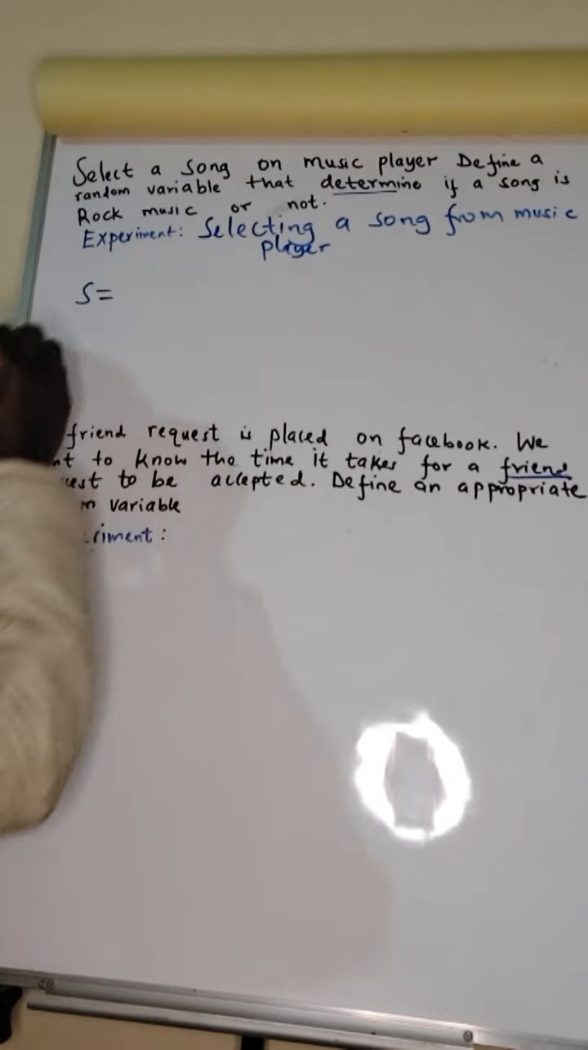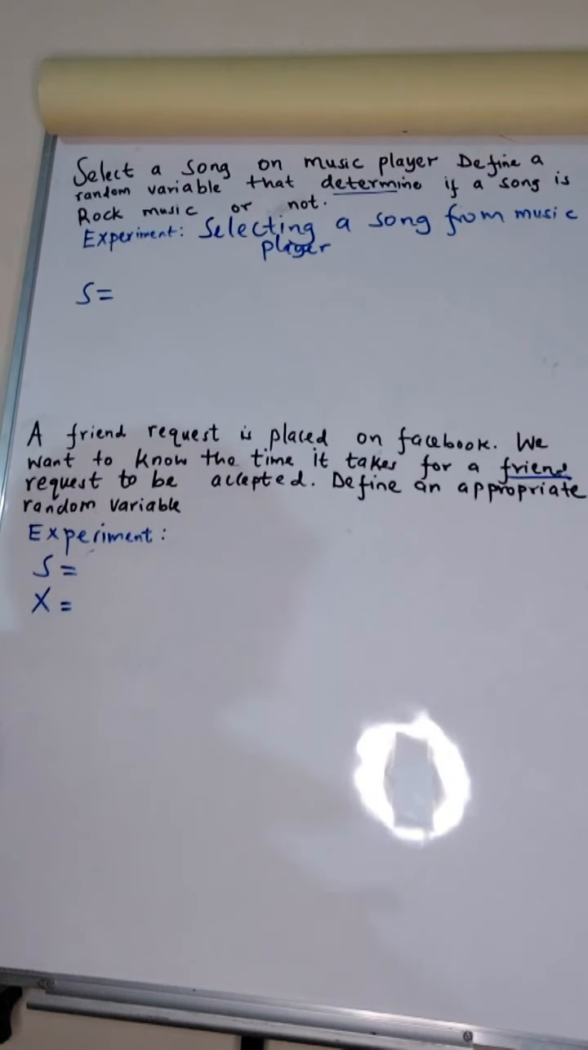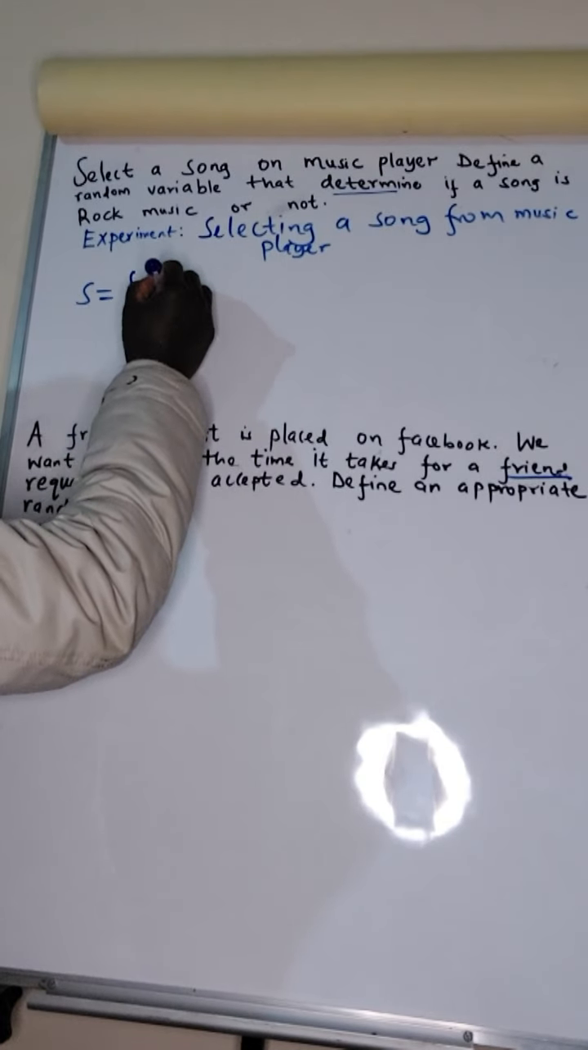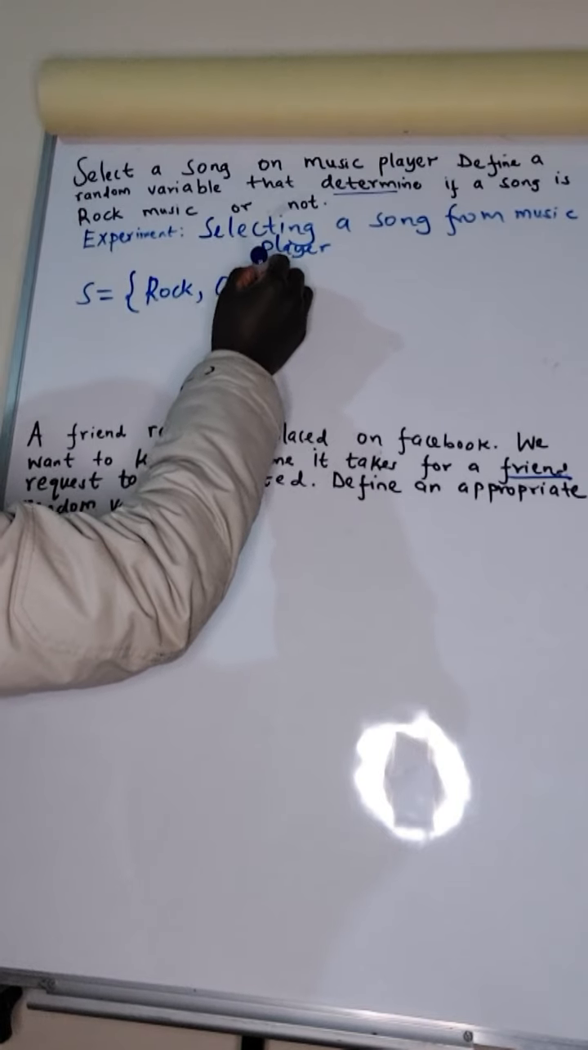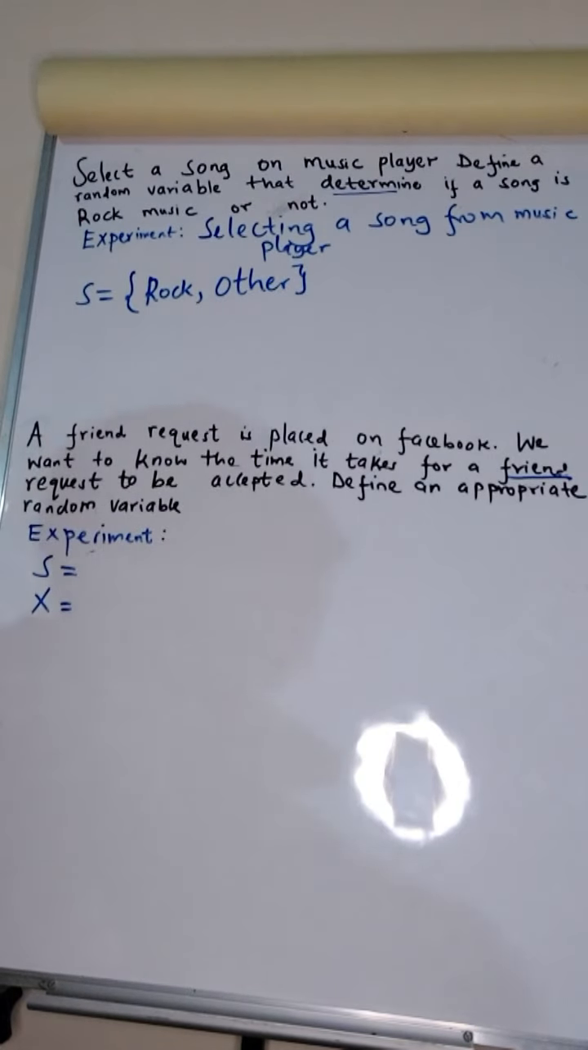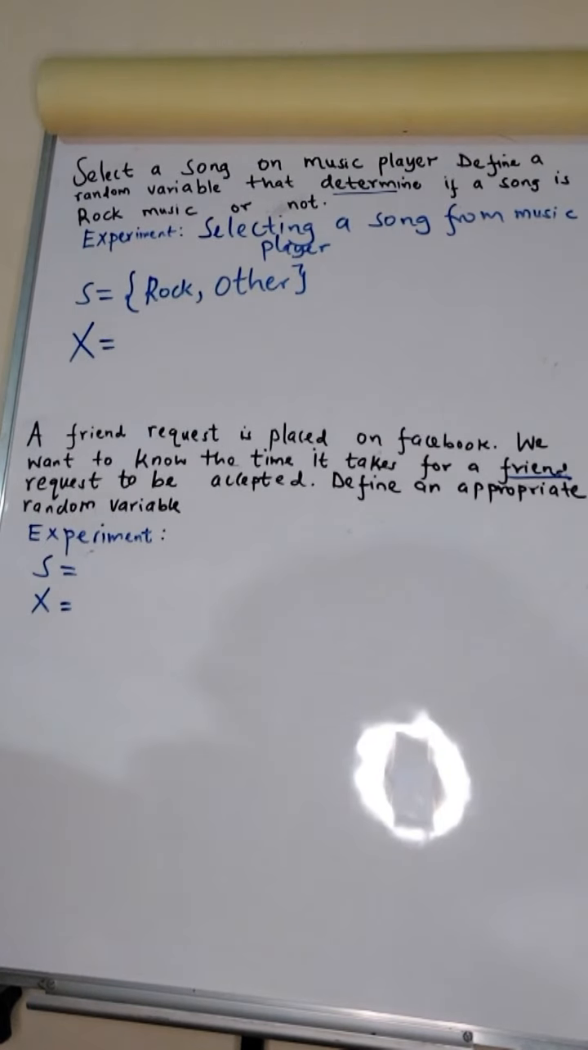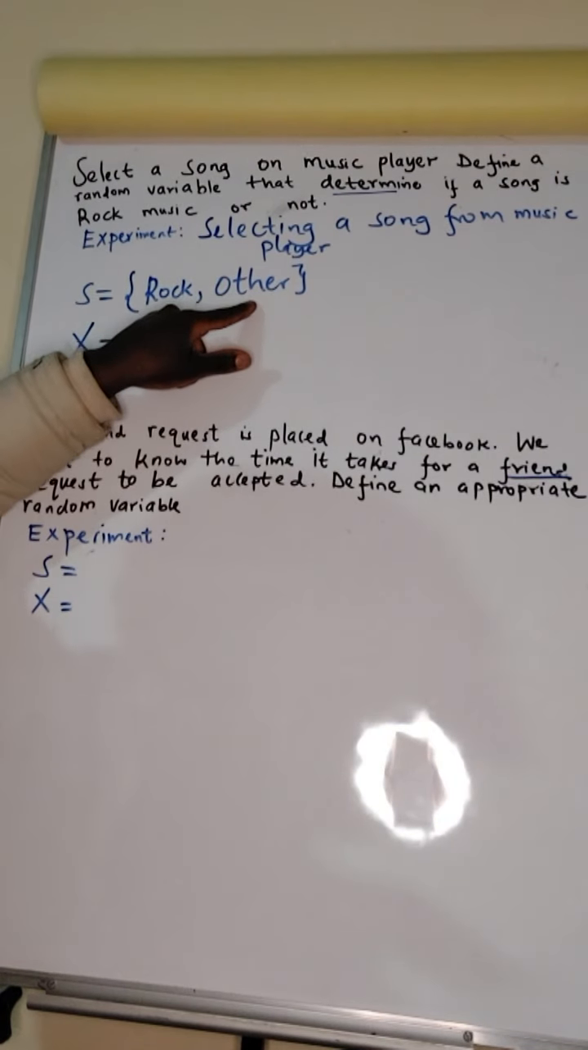What is the sample space? The sample space is what you expect to see when you carry out the experiment. So when I select a song, I expect either to select a rock music or other. That is what I expect. We define a random variable x. You see the question is saying, determine if a song is rock music or not. So we are told to define a random variable that determines if the song is rock or another type of song.